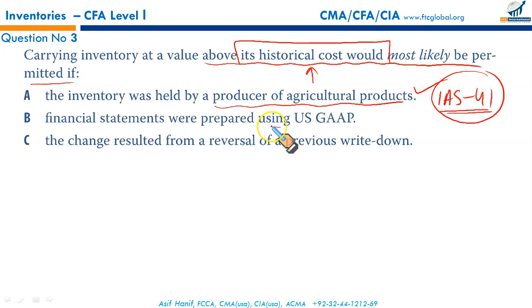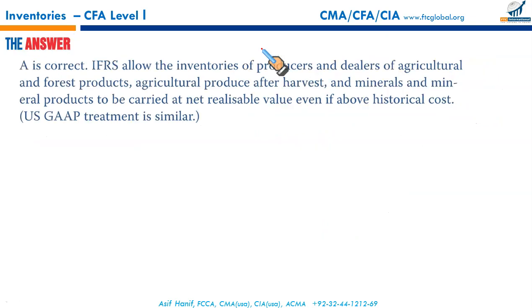Financial statements were prepared using US GAAP. US GAAP has similar requirements as IFRS, so it's not specifically related to US GAAP. IFRS and US GAAP have similar treatment of agriculture products or agriculture produce. So this is not specifically right. The change resulted from reversal of previous write-down. Write-down reversal is only permitted under IFRS, and a reversal doesn't mean that it has to be more than the previous. Whatever was written down lastly, the reversal cannot be more than what was previously written down. So it cannot be more than the historical cost. So that makes A the correct option.